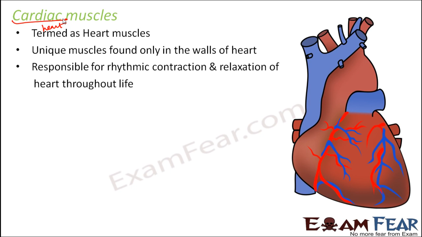You remember we spoke about the SA node, right? That is, the SA node is a signal which is generated in the right auricle, and then it travels to all other chambers of the heart, and they actually initiate this process of contraction. So the contraction and relaxation of the different chambers of the heart also takes place due to the presence of these unique muscles. Had these muscles not been there, there would have been no contraction and expansion.